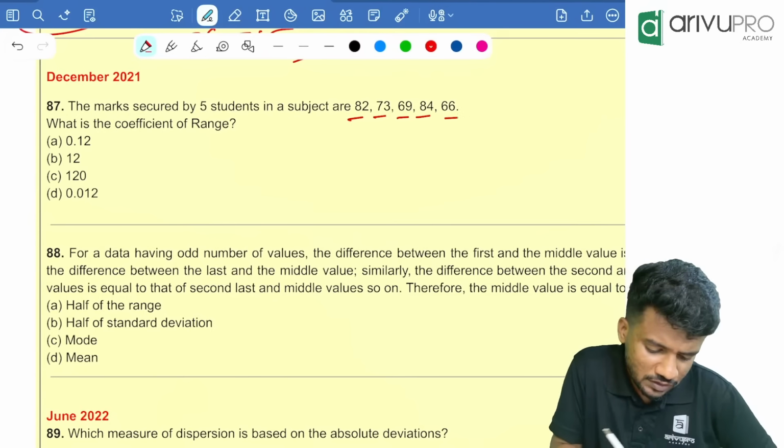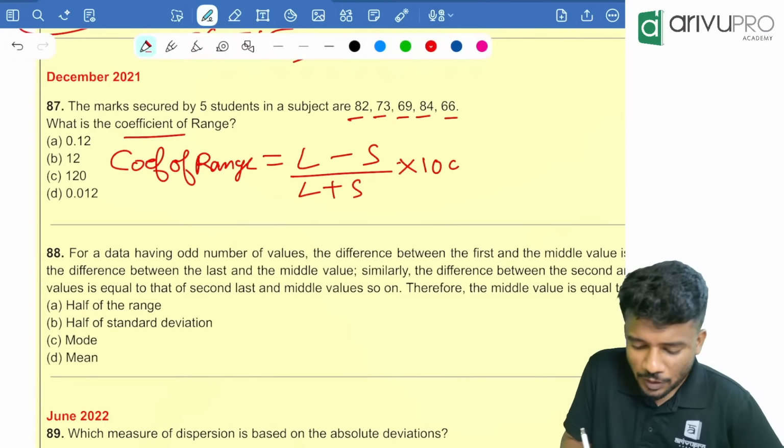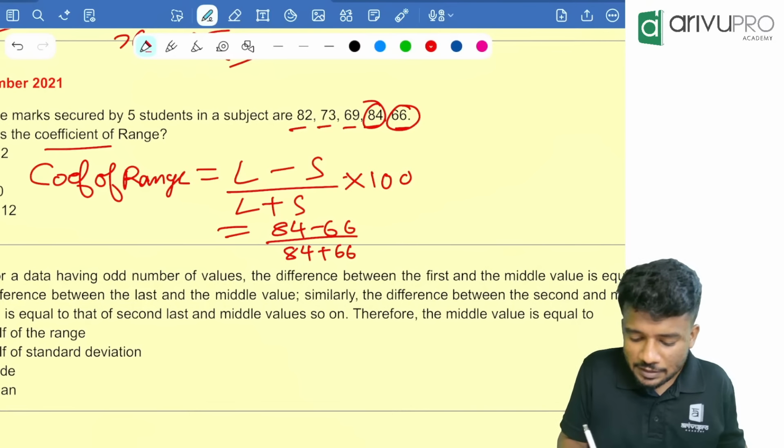People, coefficient of range. What is the formula? Largest minus smallest divided by largest plus smallest into 100. Largest value is how much over here? 84, right? Smallest value is how much over here? 66. That means 84 minus 66 divided by 84 plus 66 into 100.